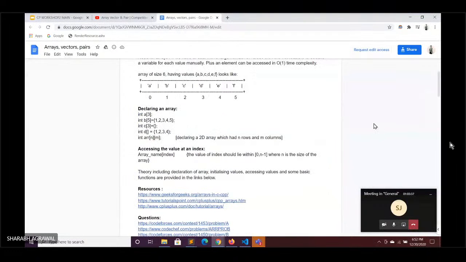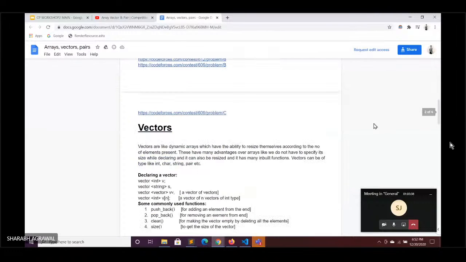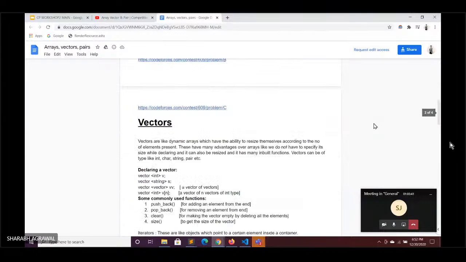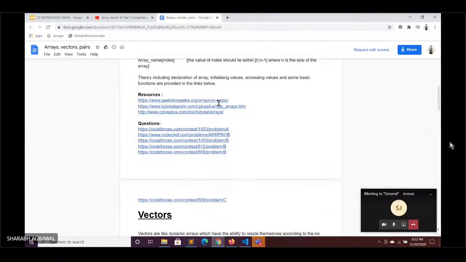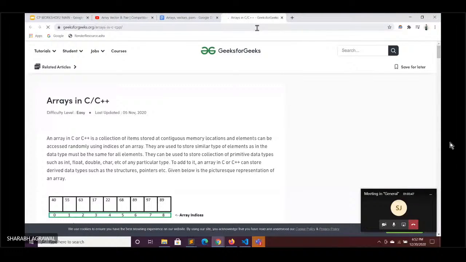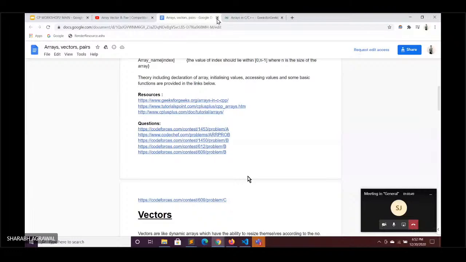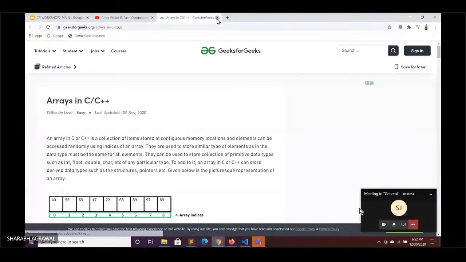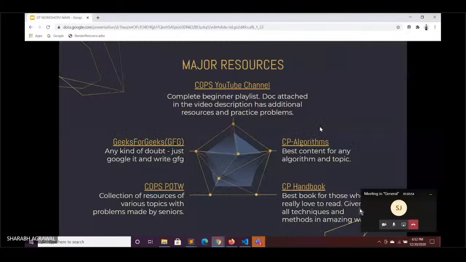Suppose this is the topic of arrays, vectors, and pairs. Every topic has corresponding resources. So if you want to know more about that topic, you can easily go to the resources and read about the topic. Every video has this feature.